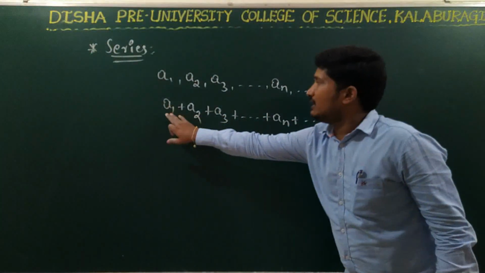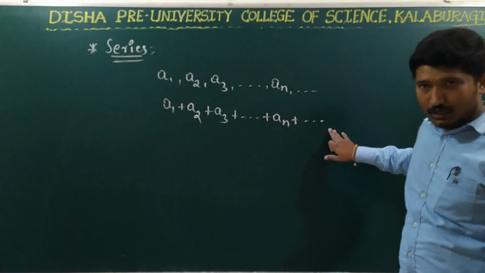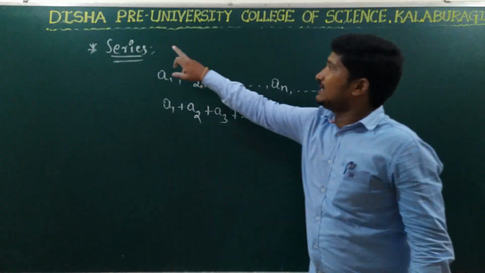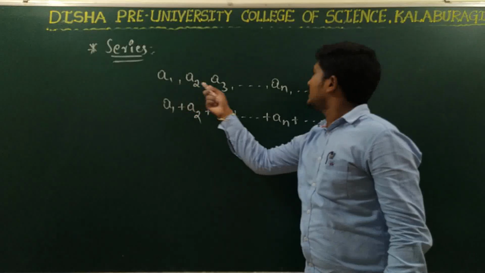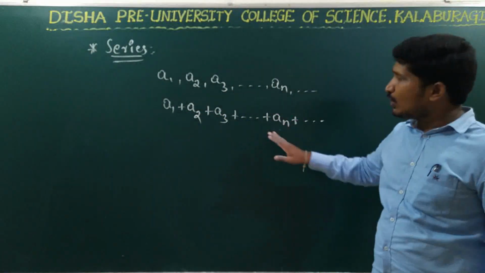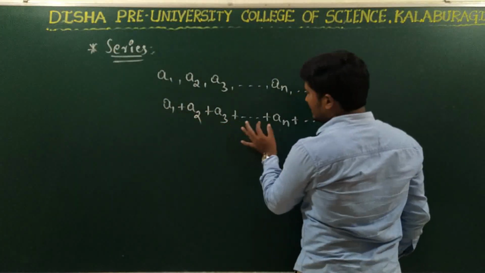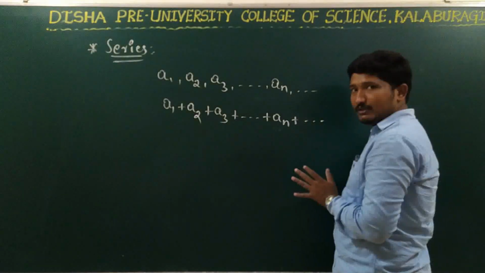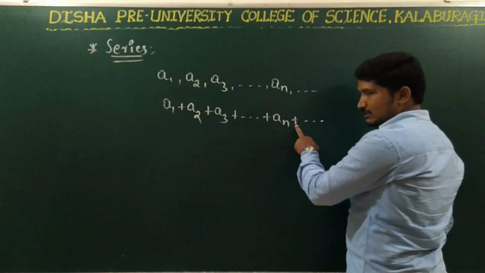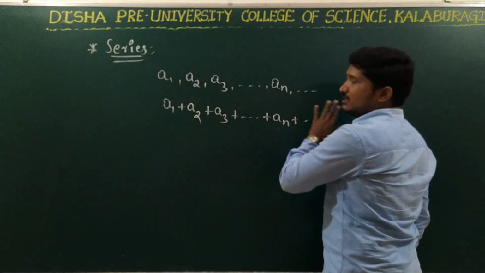The expression a1 plus a2 plus a3 plus so on plus an plus so on is called the series associated with the given sequence. So what we have done is introduce a mathematical operation between each term of the sequence, that is plus in between each term, and we have written the terms of the sequence.